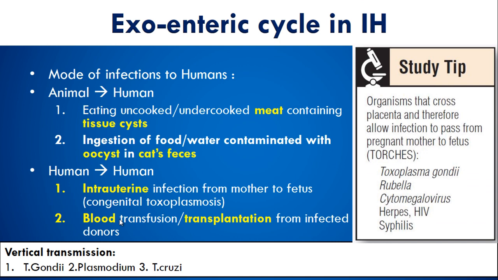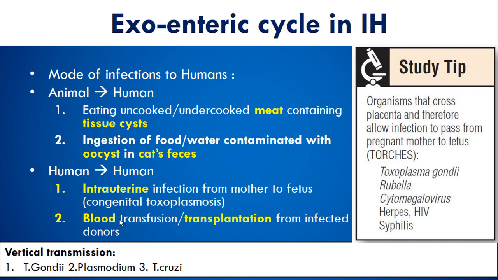Now what happens in the intermediate host? Exo-enteric cycle in the intermediate host. The mode of infection to humans can be from 2 modes. Either we get infection from animals, or we can in fact get infection from other human beings. So let us see the first scenario, animal to humans.